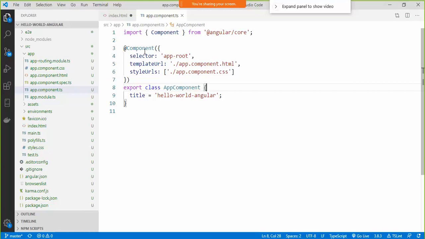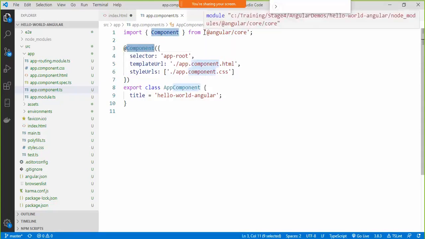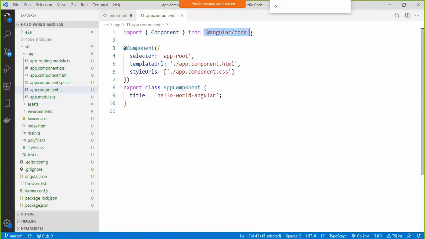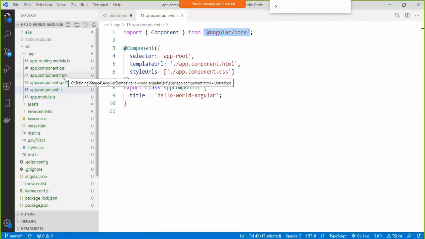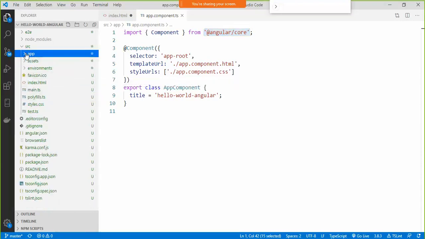And this decorator is again present inside one built-in module. We are simply importing it. We are saying import this Component directive from @angular/core. This is a built-in module from which we are importing it. Now let's take a look at app.component.html. Actually, we are going to skip that. Let's create our own component.